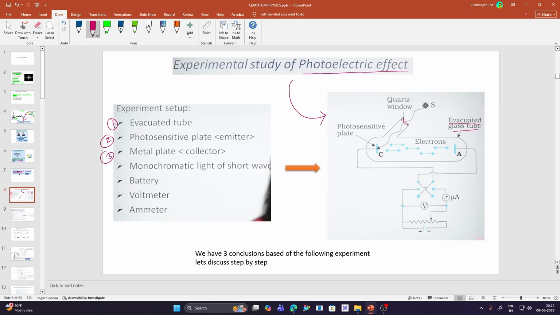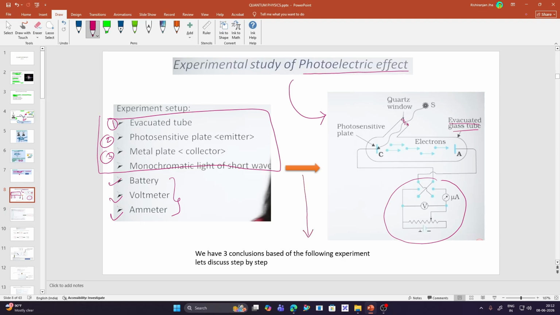And we have this other setup that includes battery, voltmeter, ammeter. However, we are not going much into this. Our main topic of study will be this evacuated tube, photosensitive plate, metal plate, and a source of monochromatic light. After the scientists started this experiment, they concluded 3 points based on it. We will discuss all these 3 points step by step.